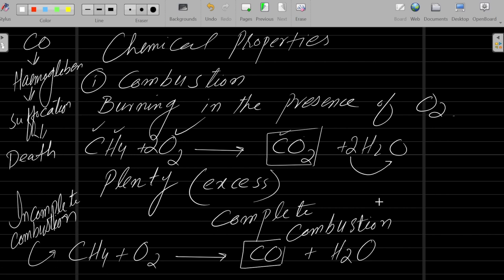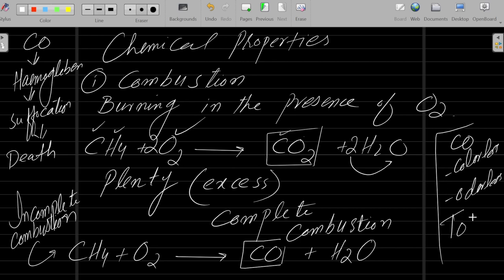The major problem with carbon monoxide is that it is a colorless gas and it is odorless, so we cannot feel its presence in the room, and it is a highly toxic gas.